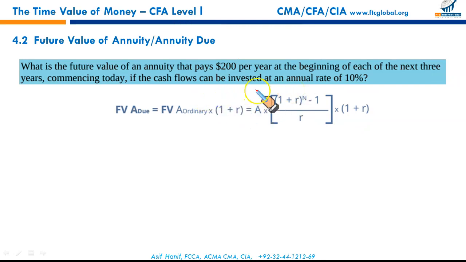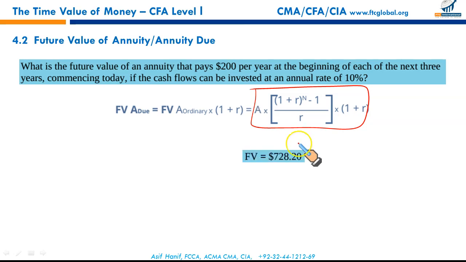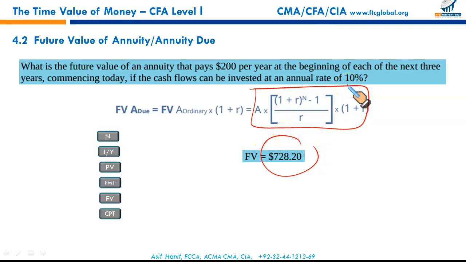So that's why I recommend the use of a calculator. You simply need to punch in the right numbers and you get your result. Instead of memorizing these formulas, it will be much easier for you to compute it using the calculator. If you plug in the numbers, this is the number that you get using your formula. But what if we use the financial calculator? Remember, it's annuity due. Its computation is a little different.